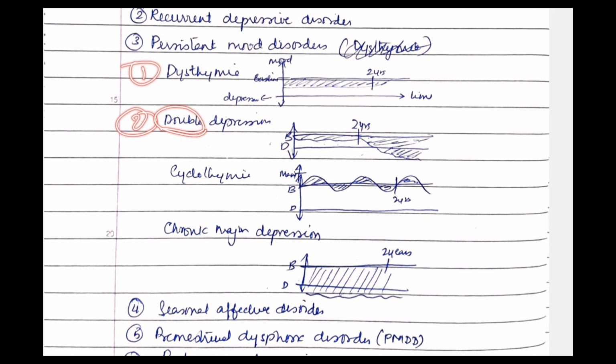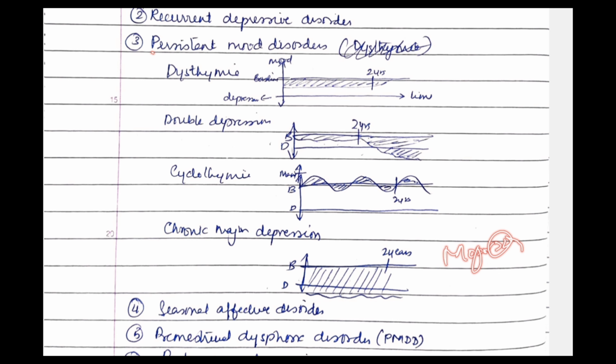Second is double depression. Double depression means what? The person was already having dysthymia, now on top of that he is now having depression. So till 2 years he was having dysthymia, now he is also having depression. This is double depression. Then we have cyclothymia. Cyclothymia means what? There is cyclical low and high moods for more than or equal to 2 years. Low and high mood, cyclic for almost 2 years. Then we have chronic major depression. Chronic major depression means major depressive disorder for more than 2 years.